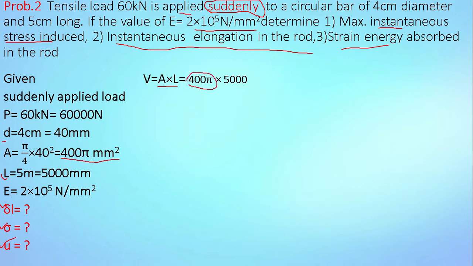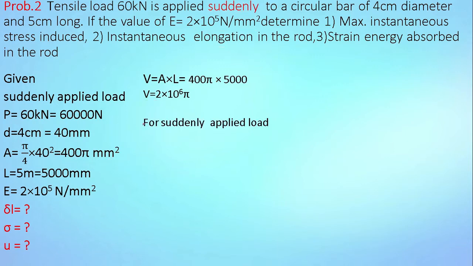Cross-sectional area is 400 pi. We have calculated it here, multiplied by length of bar, 5000. So it gives volume equal to 2 into 10 raised to 6 pi. Now here the type of load is suddenly applied load.